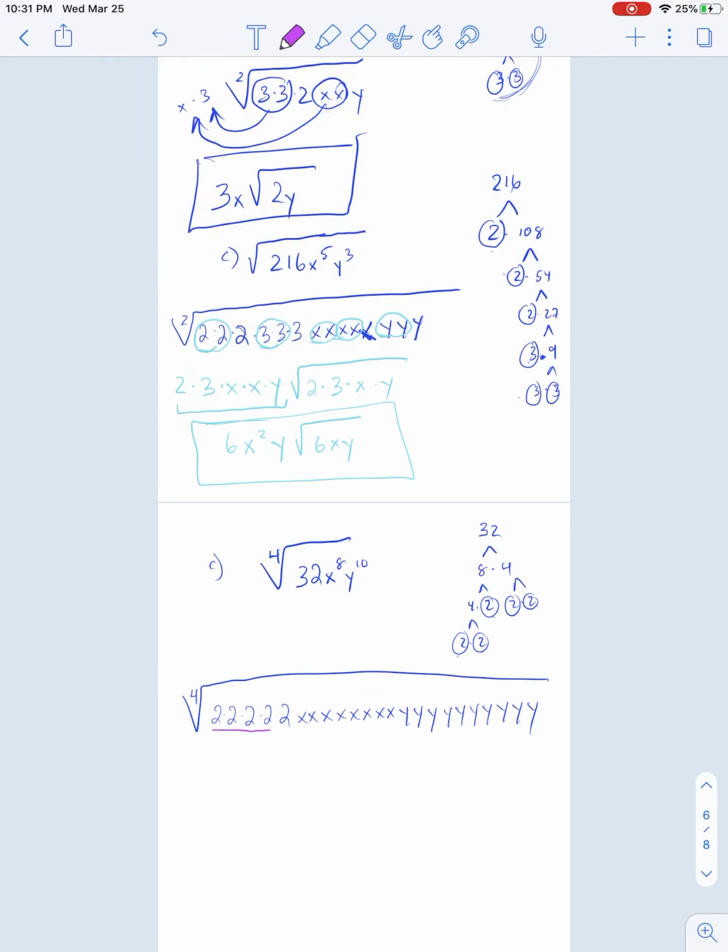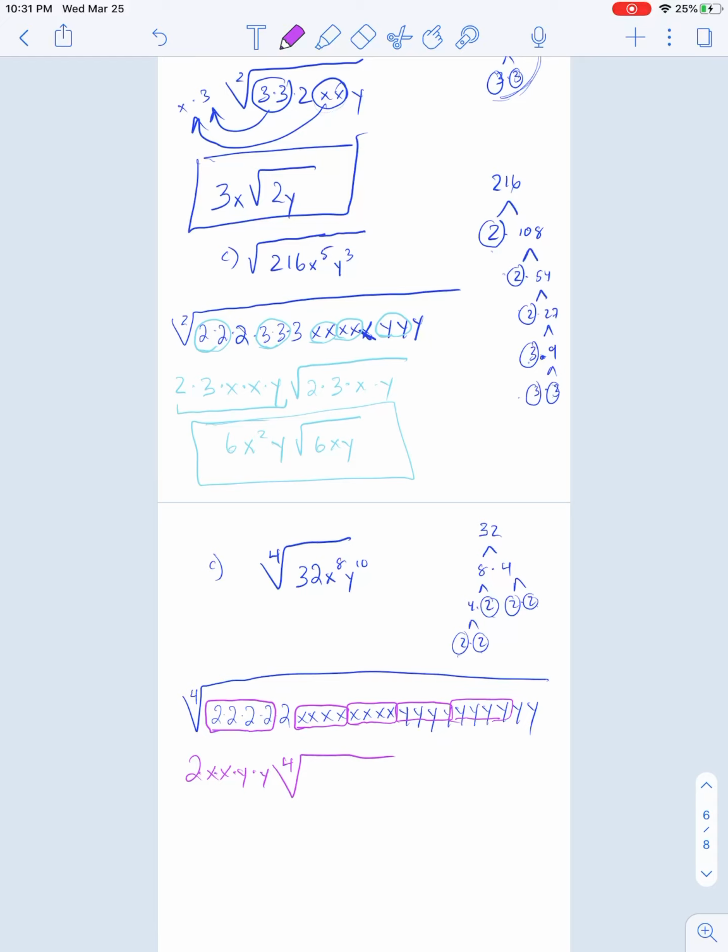We're pulling in groups of 4's. So 1, 2 comes out. An x comes out. Another x comes out. Once again, we're multiplying these things. Looks like 4 y's come out.